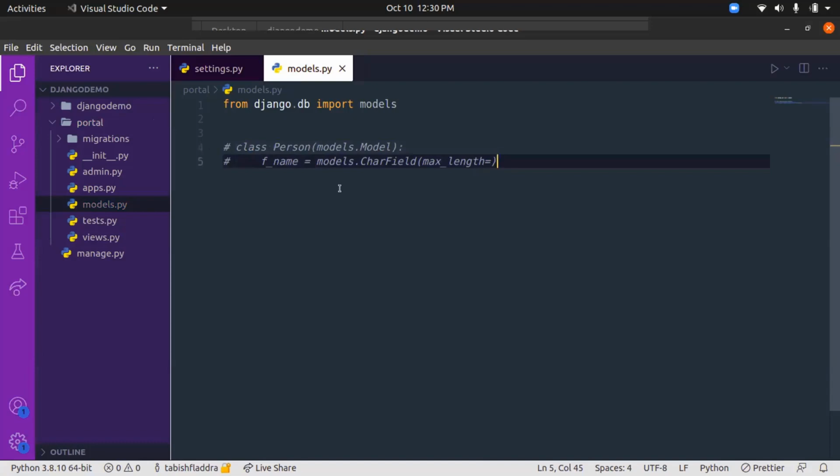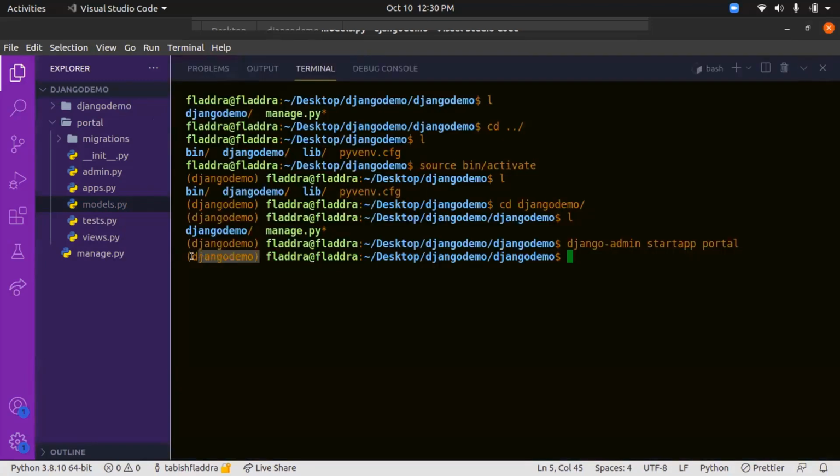Have you activated the virtual environment? Have you started the virtual environment? Do you have something like this on your terminal? No, I've not done that. Let me do that quickly. Let me activate the environment. I remember the step for activation. It is source bin/activate in the virtual env folder. It is activated now. Yeah, now we need to go to Django demo.